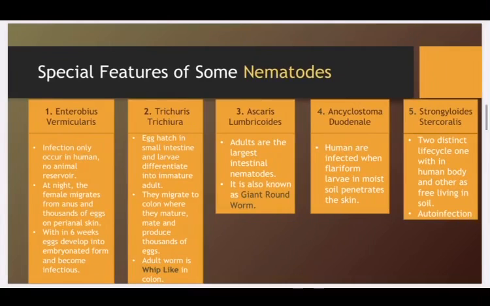Then we'll discuss some of the special features of the nematodes, including Enterobius, which causes infection only in humans and has no animal reservoir. At night, the female migrates from the anus and lays thousands of eggs on the perianal skin. After 6 weeks, they develop into their embryonated form and become infectious.